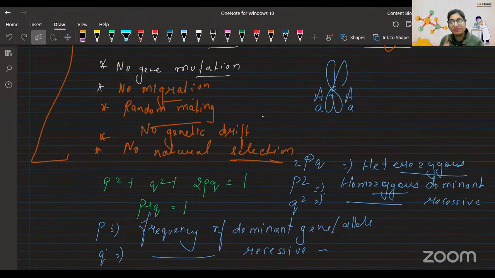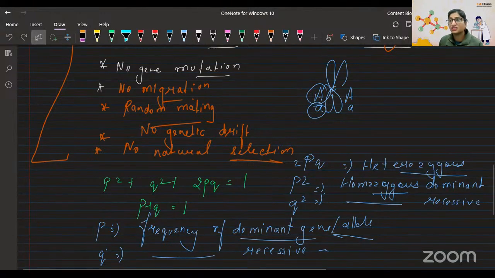But if it is simple P and Q, then it is the frequency of the dominant or recessive gene or allele, a single one. They are just talking about a single allele, not about the pair. Got it? This is the formula that you have to use to solve a numerical. I hope you understood it.